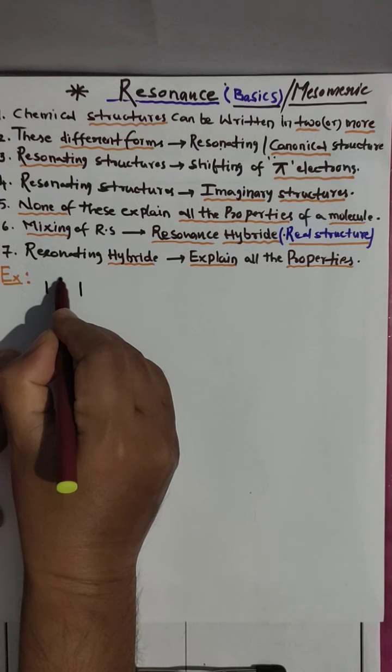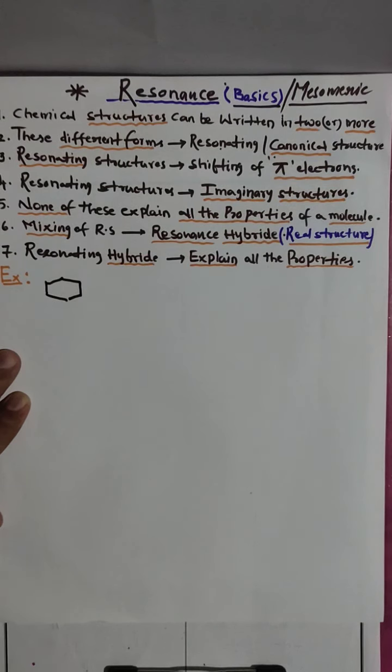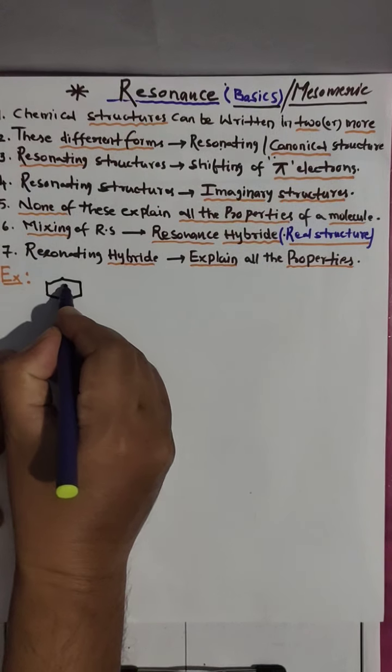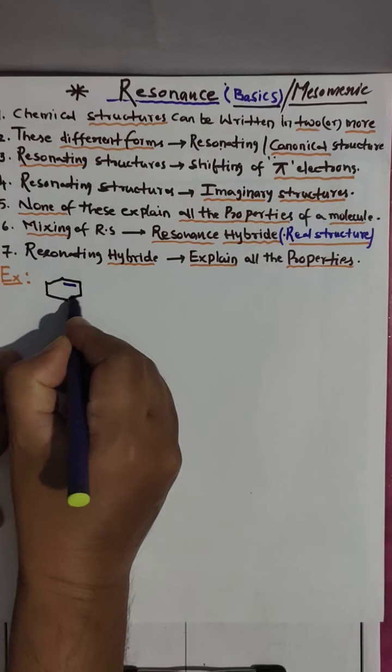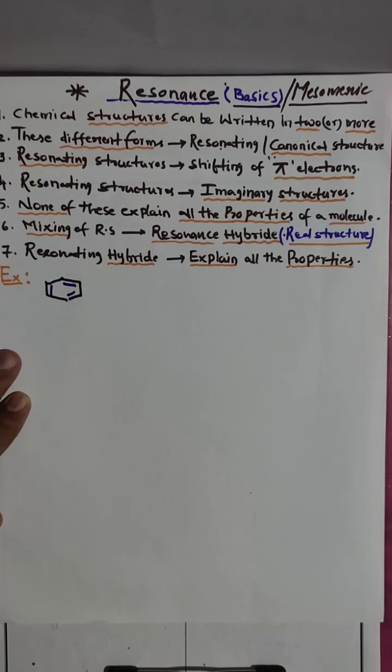Look, you know very well the benzene ring. It has an alternate double bonded system. Here we have a double bond, here a double bond, here a double bond. This is what we call an alternate double bonded system.